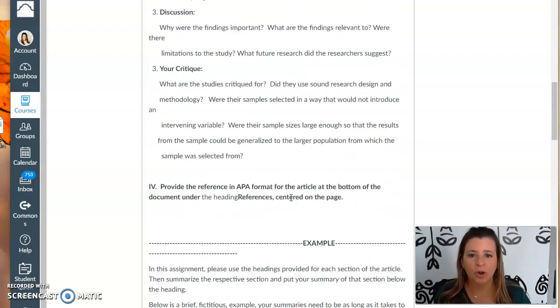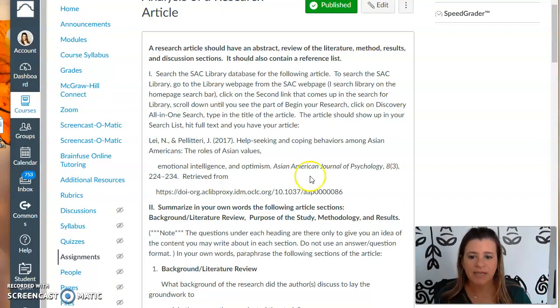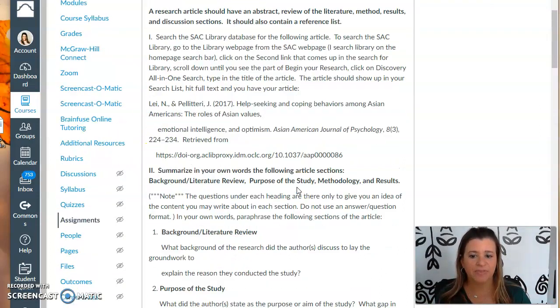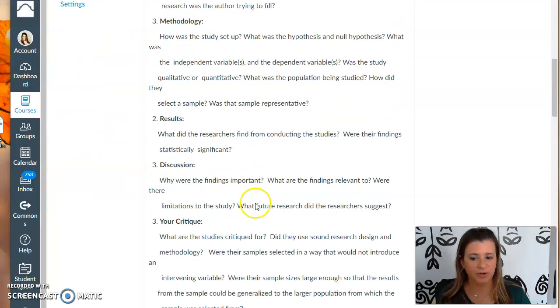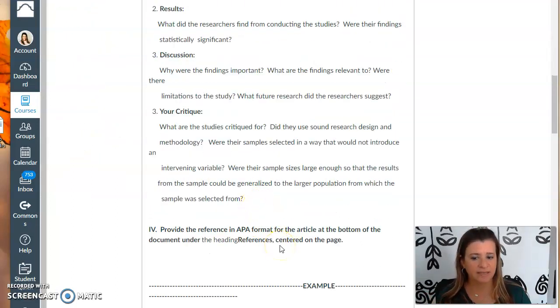Again, first thing you're going to do is go out into the SAC library and find this article right here. Then you're going to type up these different parts. Make sure you provide the APA citation. So hopefully this explanation will help make this assignment a little bit more clear for you.